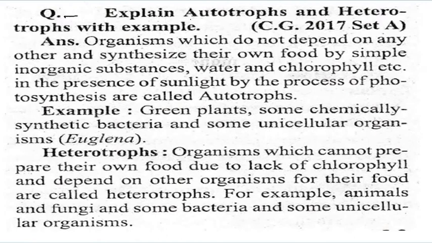Now explain autotrophic and heterotrophic with example. It is very important and it came in the CG board also, 2017 set A. So you can write the answer.